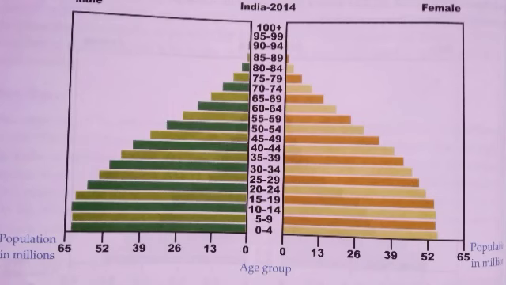And what about our nation? This is the population pyramid of India in the year 2014. It also has a broad base, which shows a high birth rate, and a narrow, tapering top end, which shows a high death rate, which indicates that medical facilities are to be improved in our nation. These are the data we get from the population pyramid.